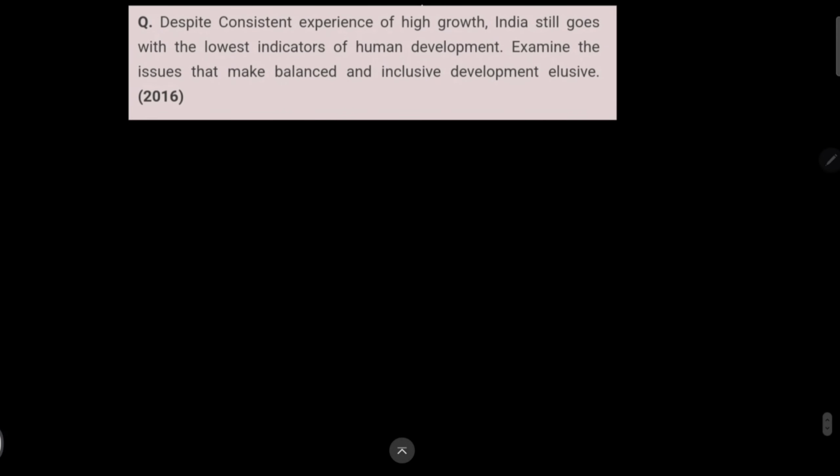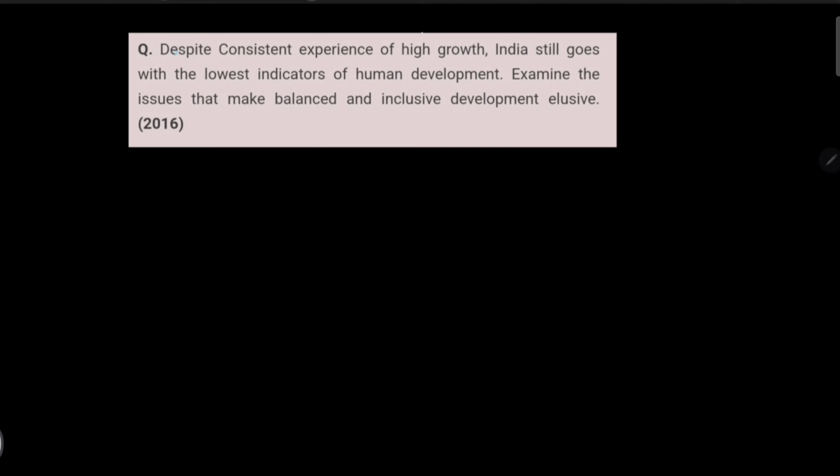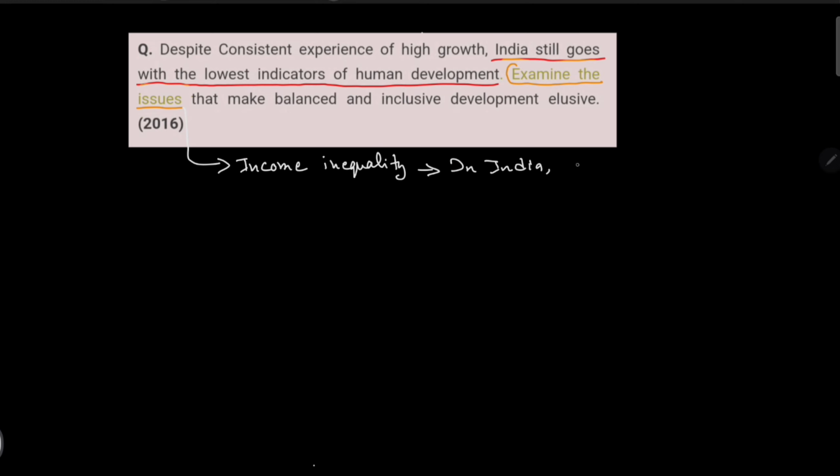Now, last is one question, let's see about it in mains. There was one question in 2016: despite the consistent experience of high growth, India still goes with the lowest indicator of human development index. Examine the issue that makes balanced and inclusive development elusive. So this question tells us that despite the economic growth of India, India is still with the lowest indicator of human development index. So what are the reasons?